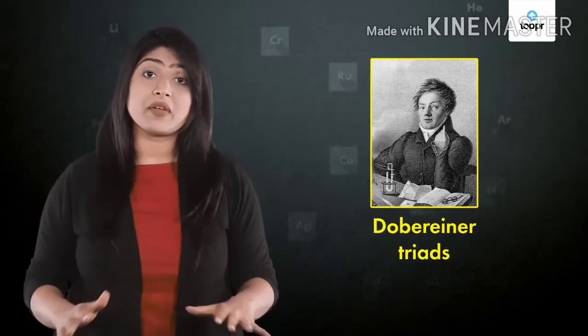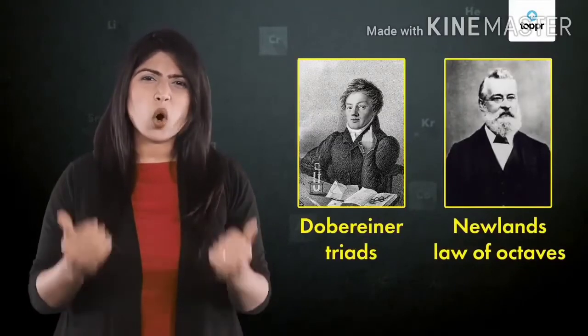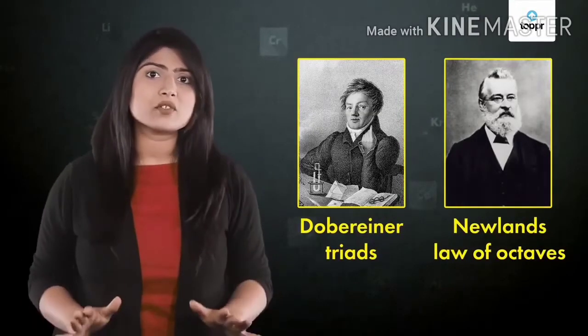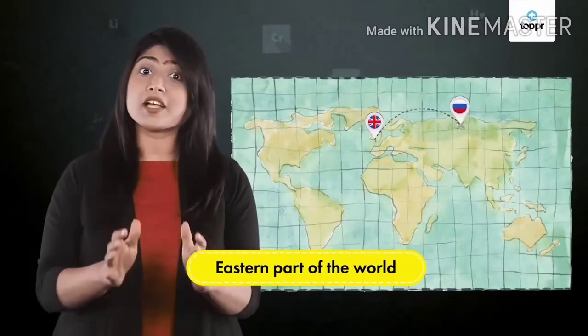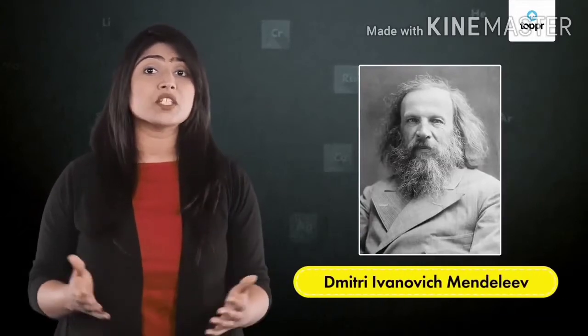Hey everyone! As you know, in the mid-19th century, scientists of the world were struggling to classify elements. Döbereiner's triads had failed, and Newlands' law of octaves was also not able to satisfactorily classify all known elements of that time. After a few years, a Russian chemist proposed a scientific marvel that became a milestone in the history of classification. Do you know whom I am referring to? I am talking about Dmitri Ivanovich Mendeleev. Let's see what Mendeleev achieved.